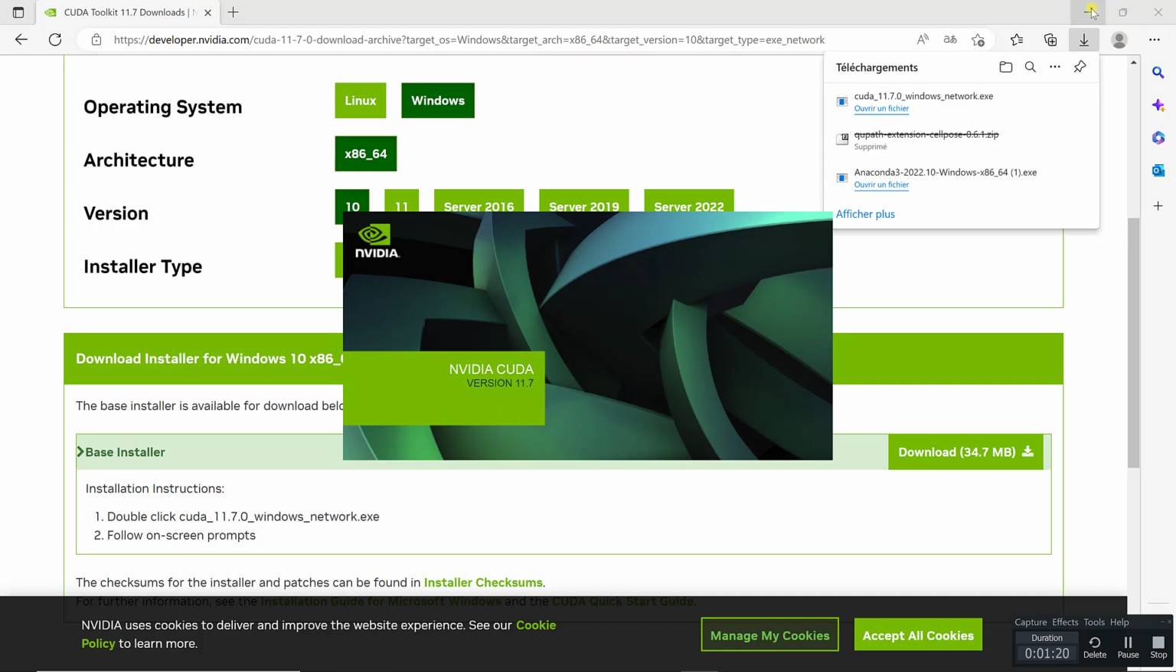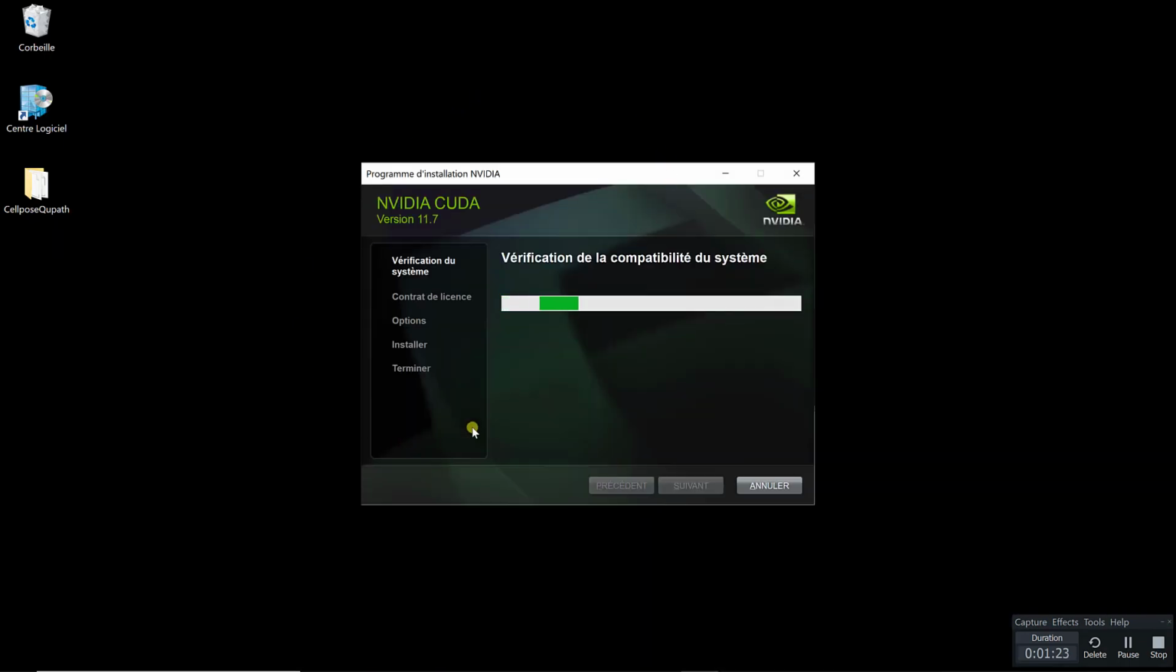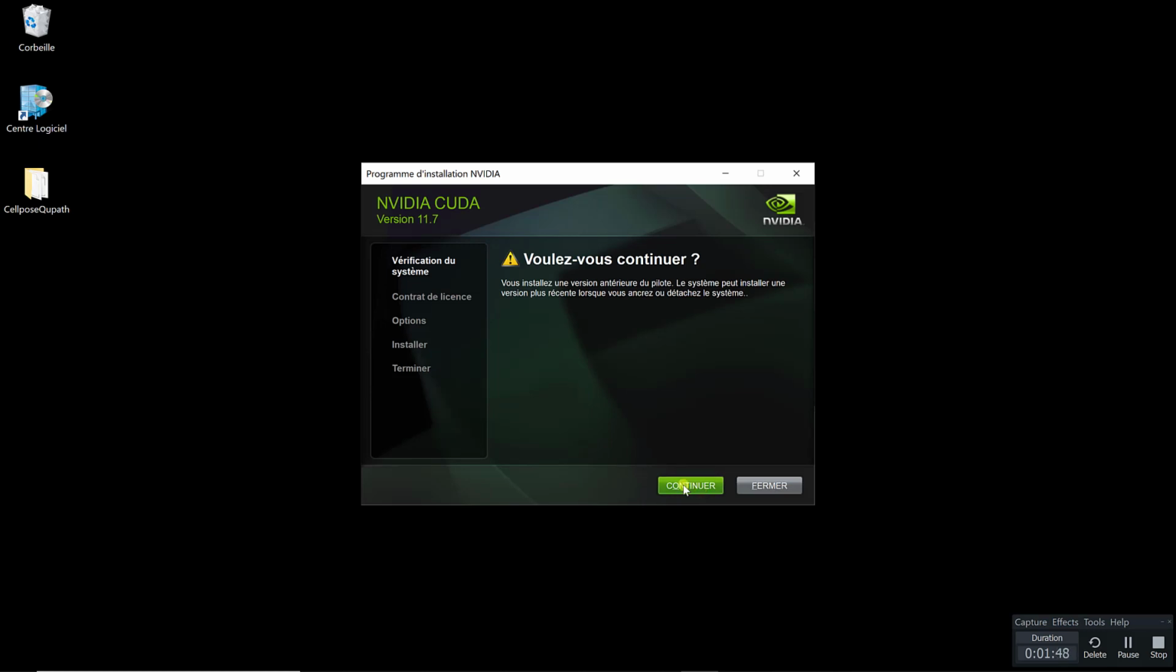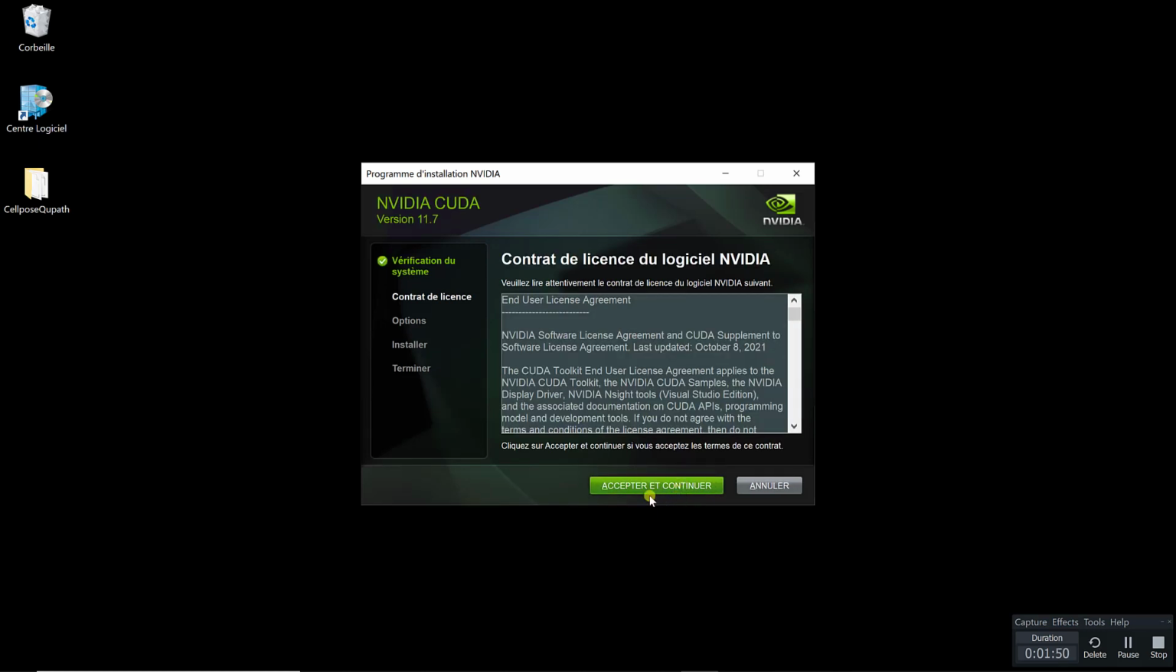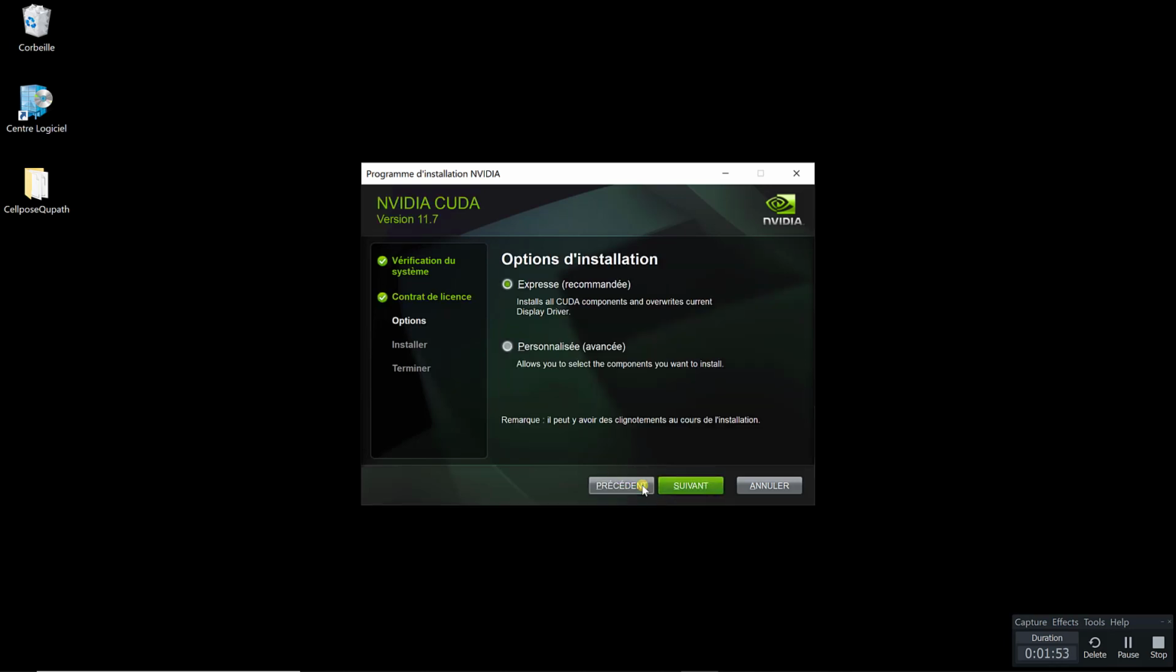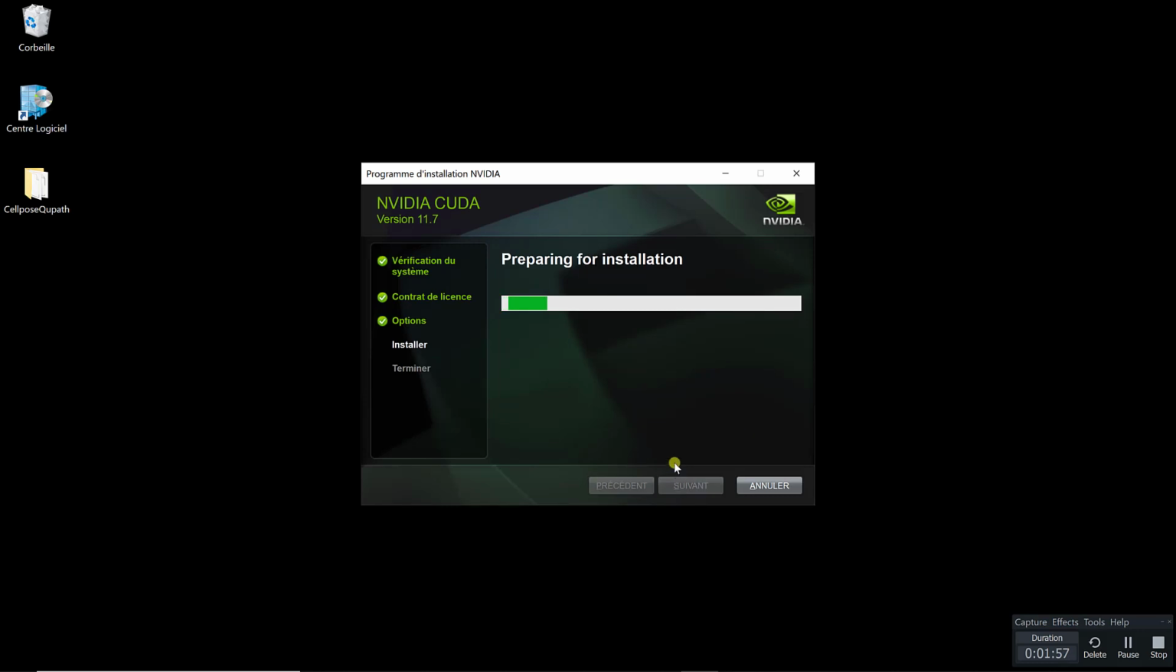And then you have an installer that is checking everything on your system to see if you have what you need. So then you can just go through the different questions. So I'm going to keep going. Alright, so you agree on the license. Express is fine. So it's preparing the installation.